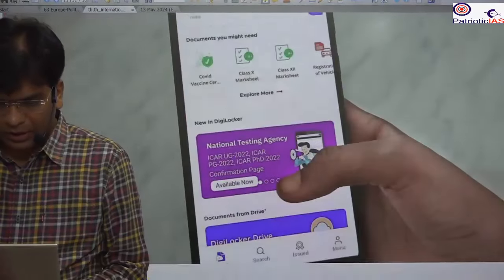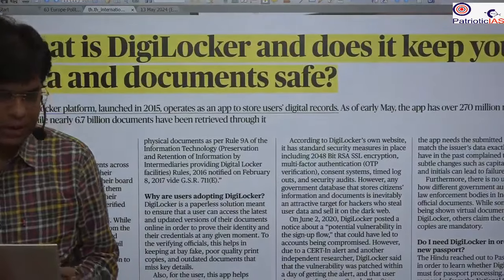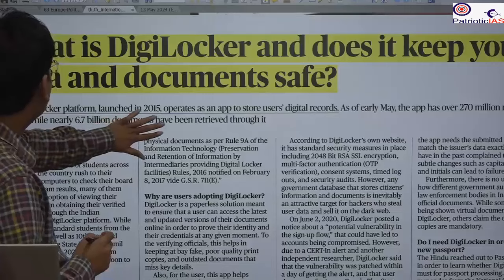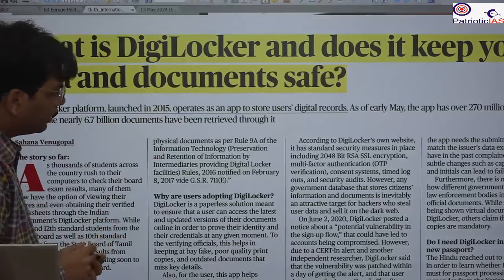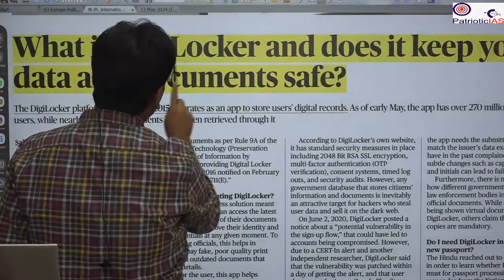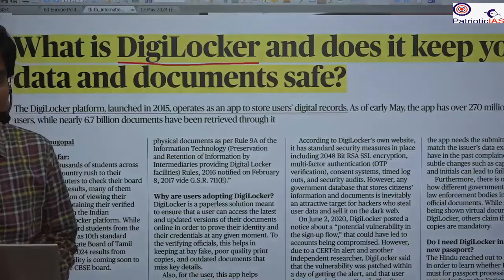Next important news, again from the text and the context page. This is with respect to DigiLocker. So what is DigiLocker, and does it keep your data and documents safe? DigiLocker is a platform to keep your digital data.